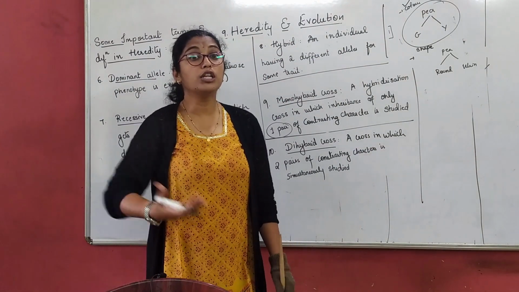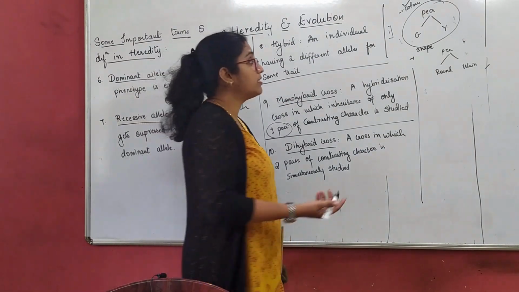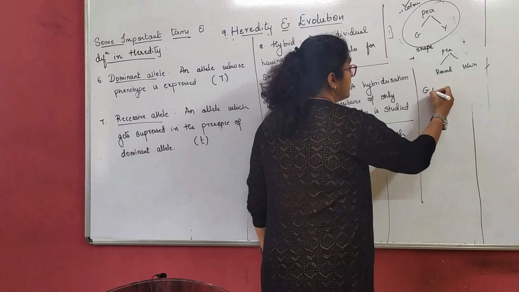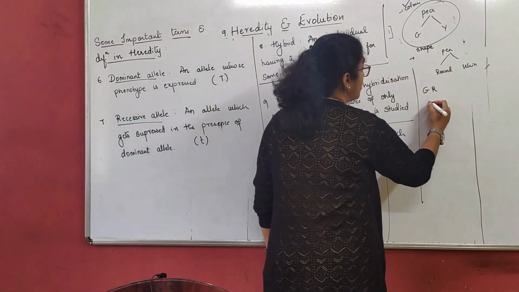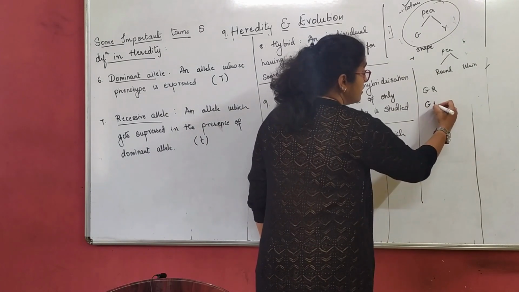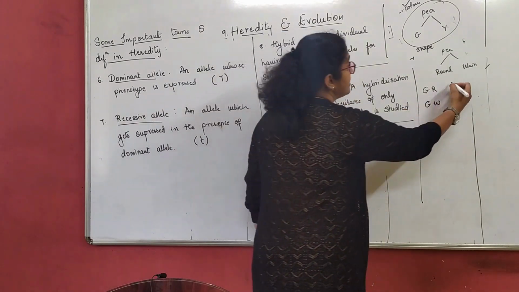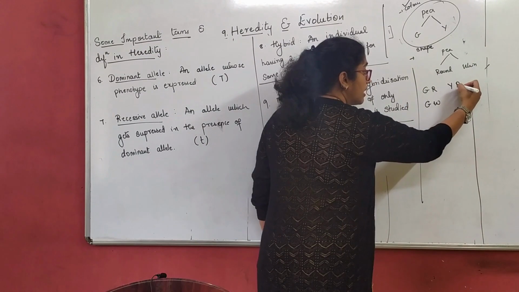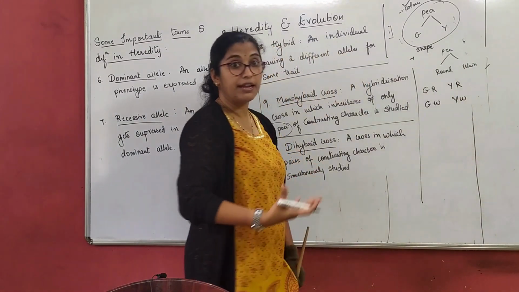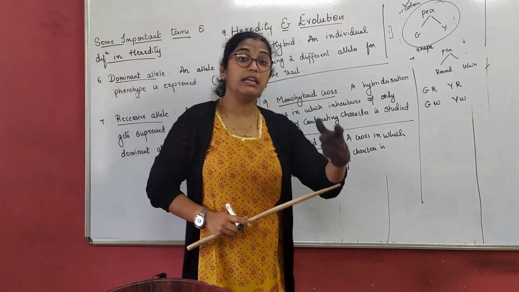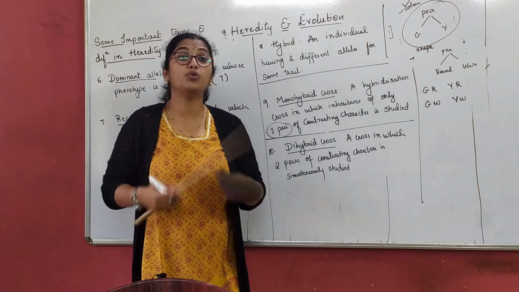That means what contrasting characters do I study here? It can be green color, round in shape, or green color, wrinkled in shape, or yellow color, round in shape, or yellow color, wrinkled in shape, right? I am studying the color as well as the shape together.